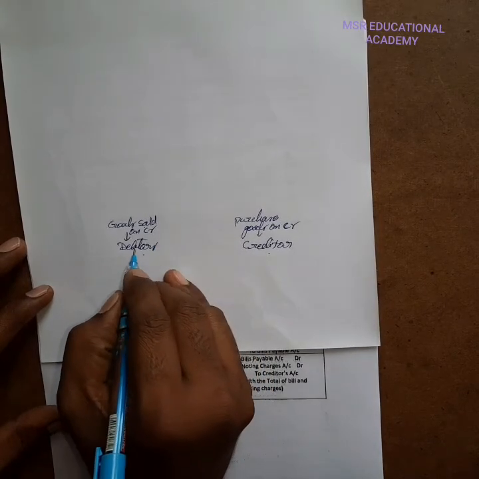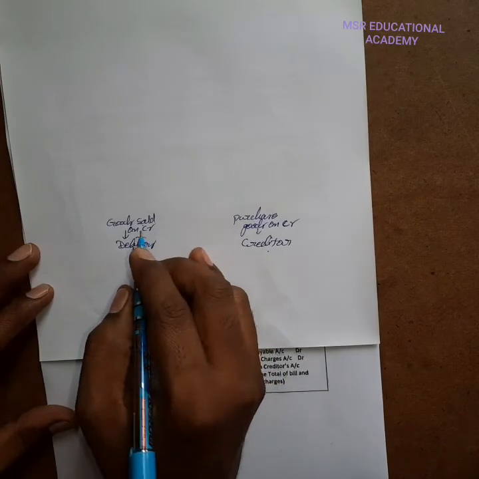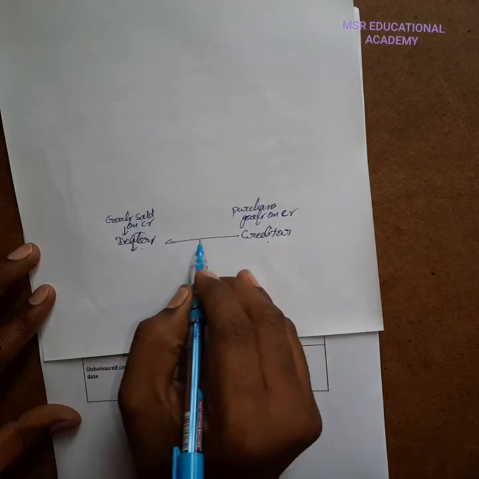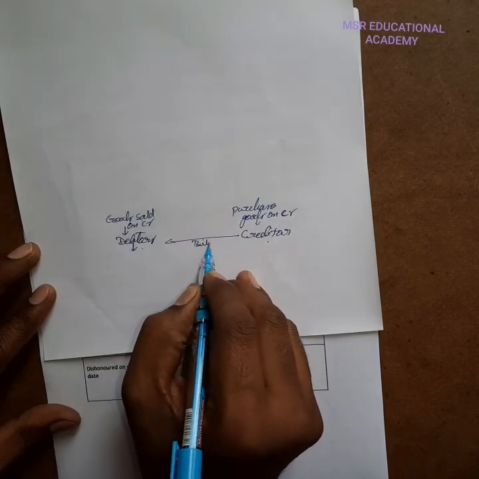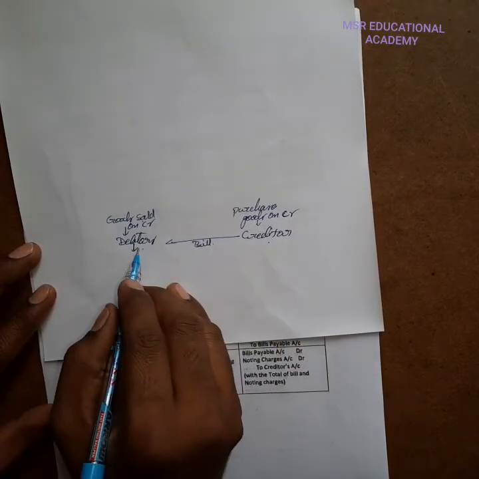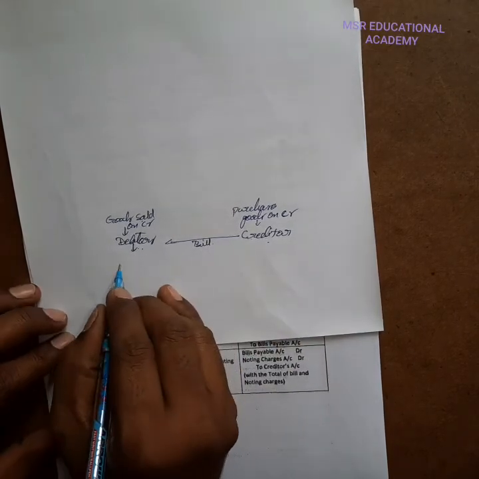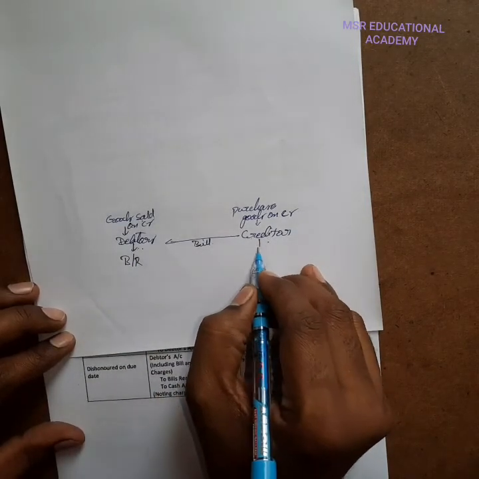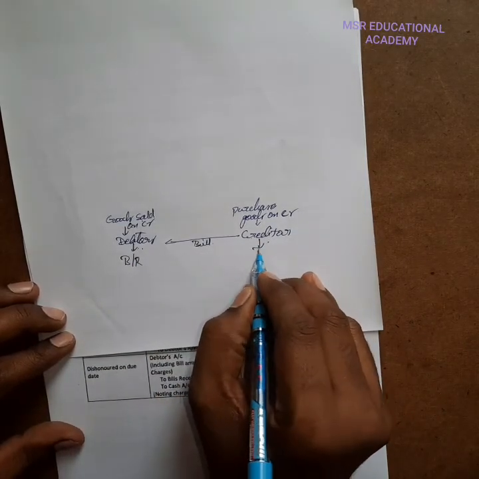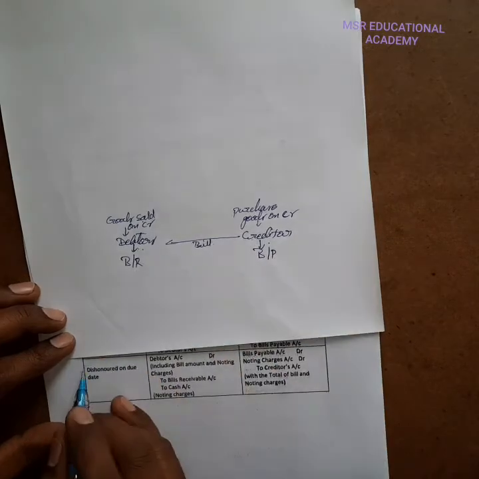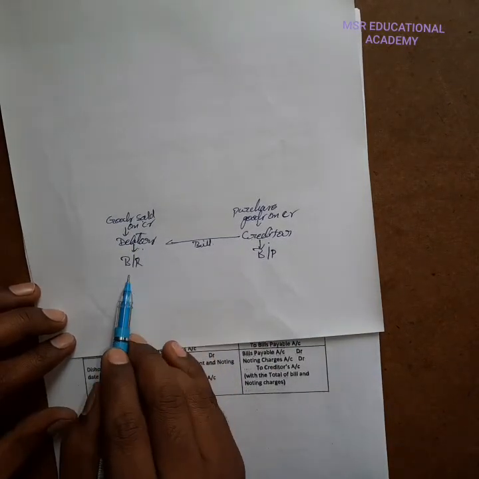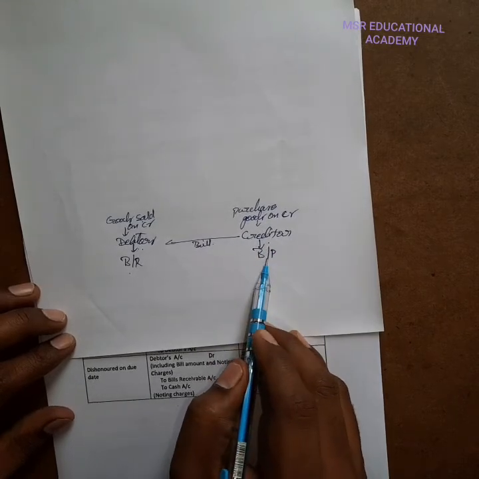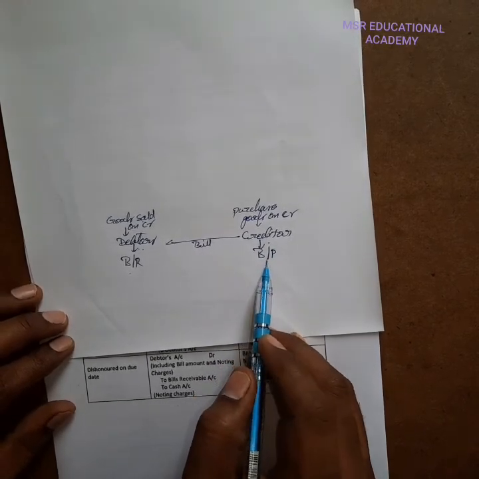So the creditor gives a bill to the debtor. From the debtor's point of view, this is called bills receivable, and from the creditor's point of view, it is called bills payable.